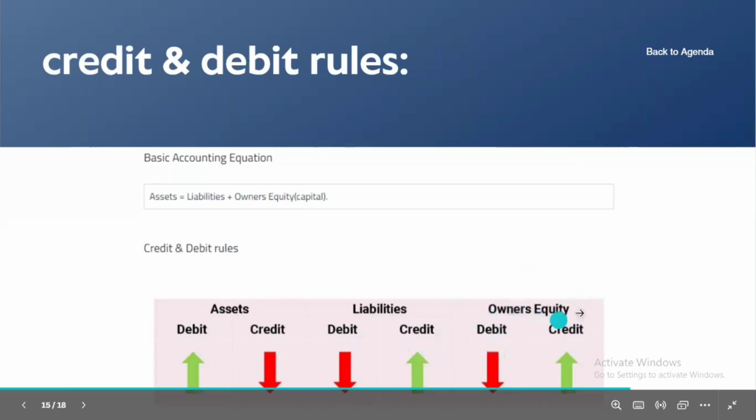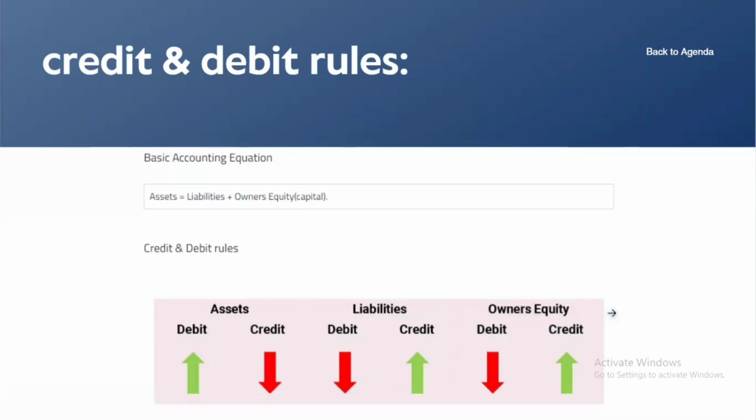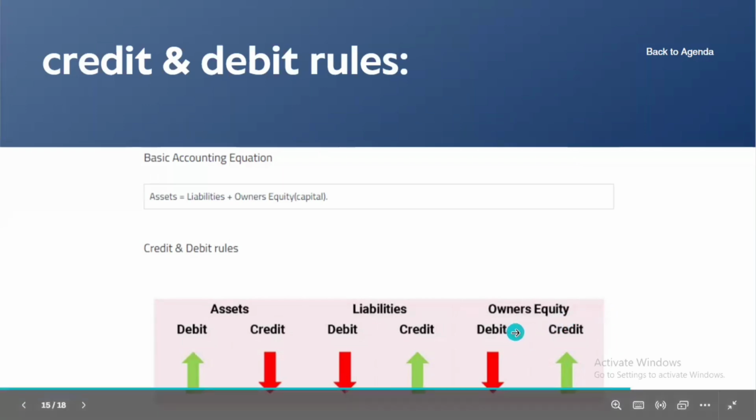Owner's equity is when the owner invests money in his own business. That is the capital, also known as owner's equity. Debit if the capital decreases and credit if the capital increases. These are the credit and debit rules in accounting.